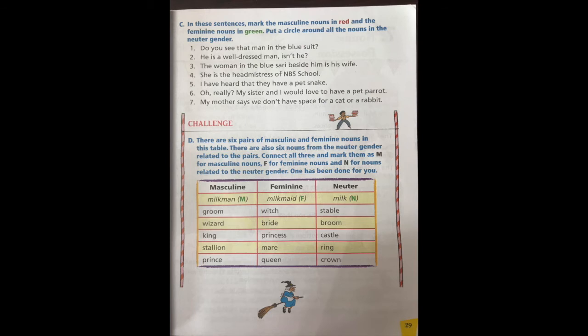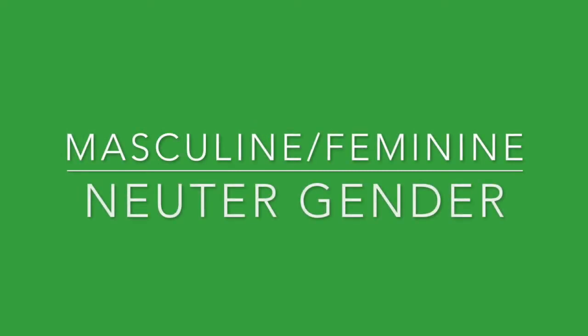Next, king, queen, crown, stallion, mare, stable, prince, princess, castle. Alright. So here we complete this chapter. What did we learn? Masculine nouns, feminine nouns and neuter gender, right?